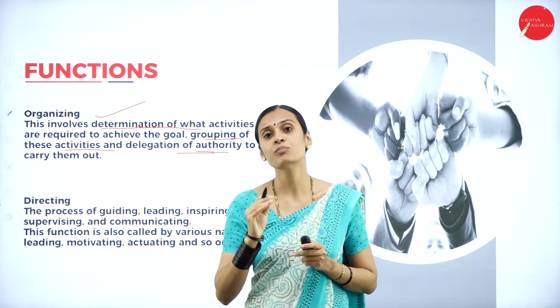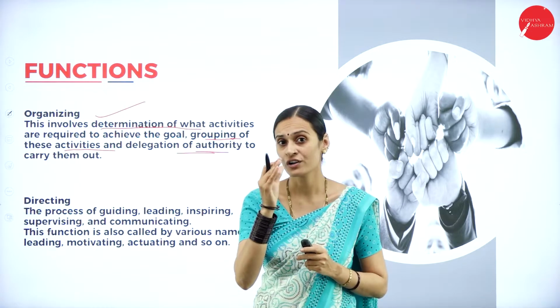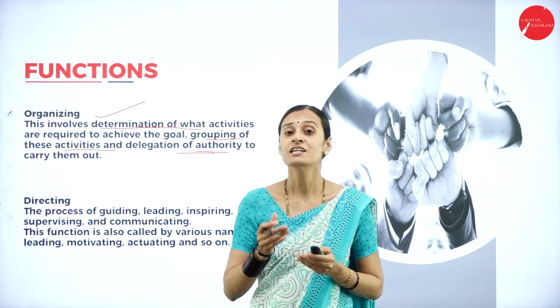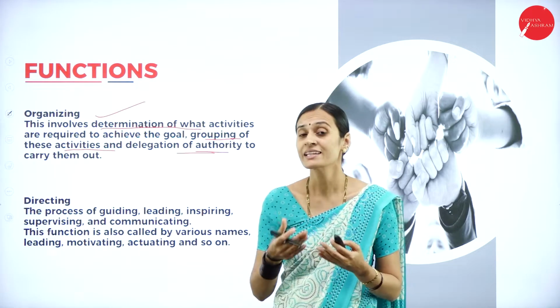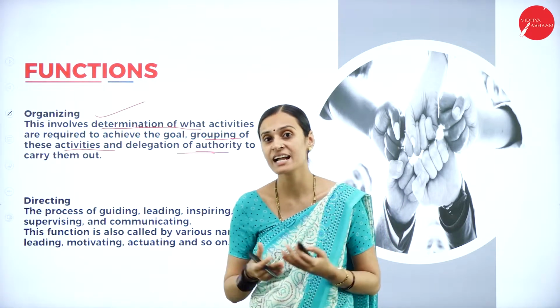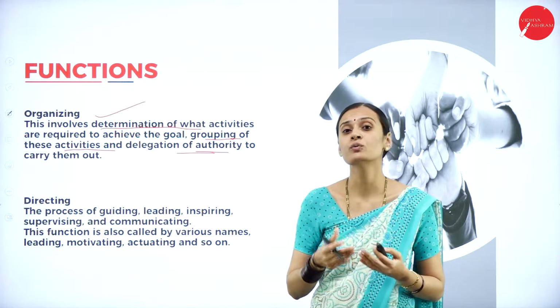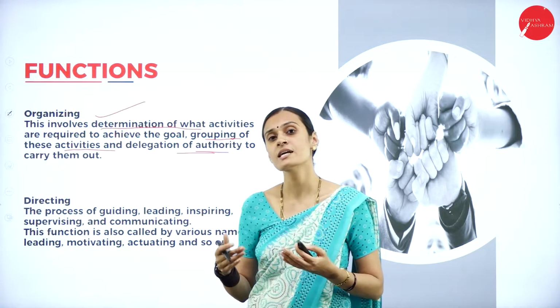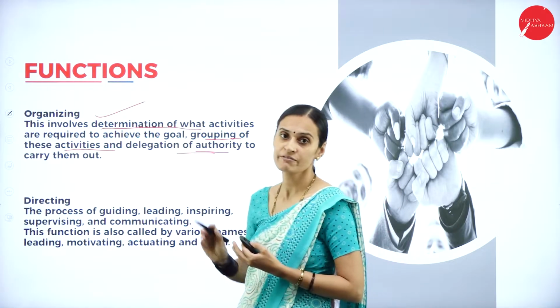So identifying the activities, determining them, classifying or grouping them, assigning the works and delegating authority: these are all different processes belonging to the organizing function.